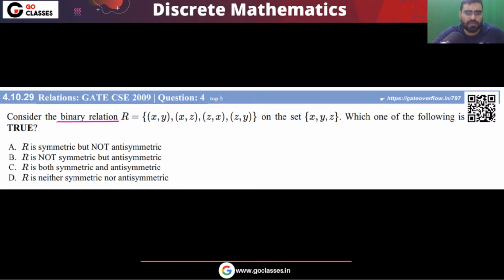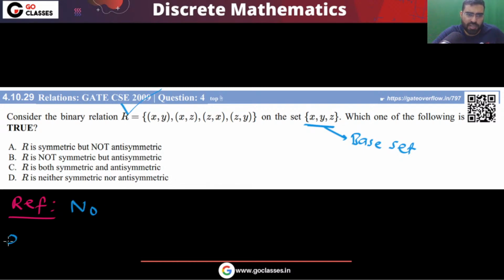So you tell me, one by one. First of all, what about the reflexive property? On this set, this is your base set, you are defining the relation R. So you can see that X is not related to X. So this is not satisfied. Reflexive property is not satisfied because X is not related to X.